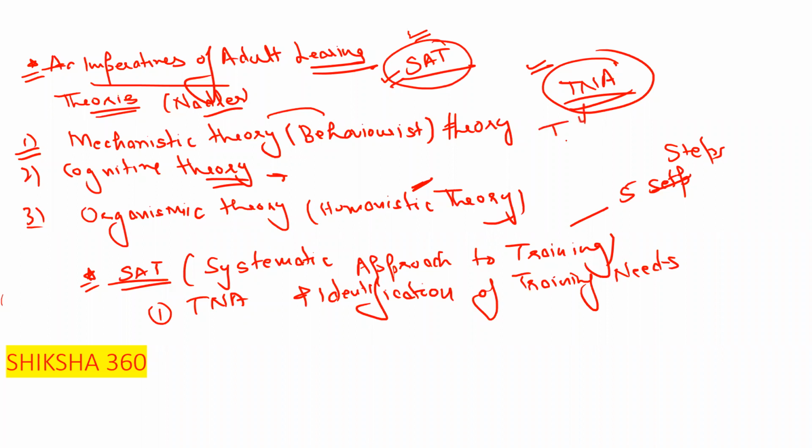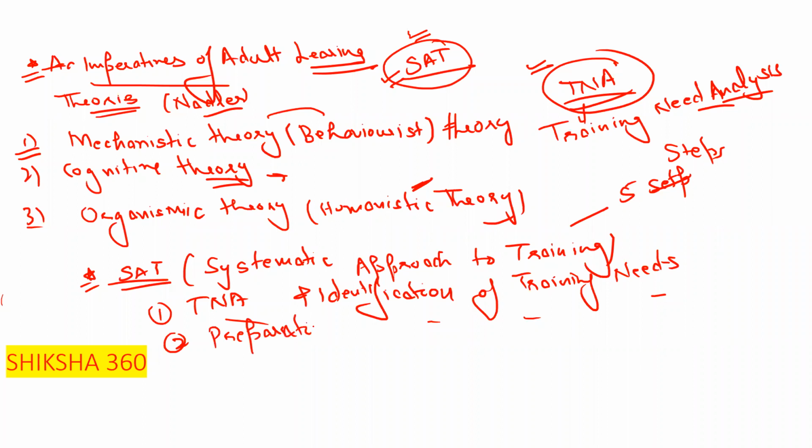TNA stands for training need analysis. So under that we have 5 steps. The first is TNA and identification of training needs. The second is preparation of a training plan. The third is the conduct of the training.